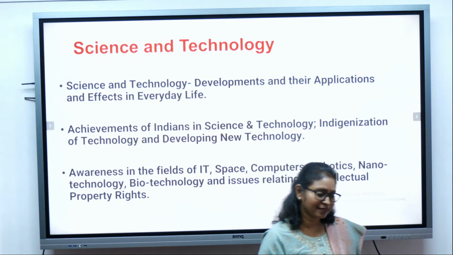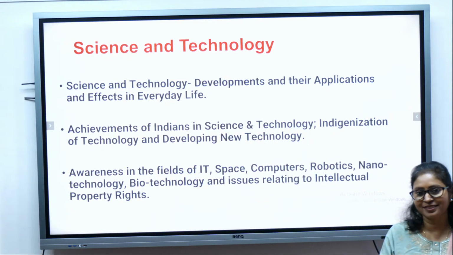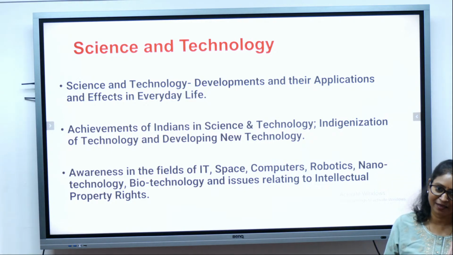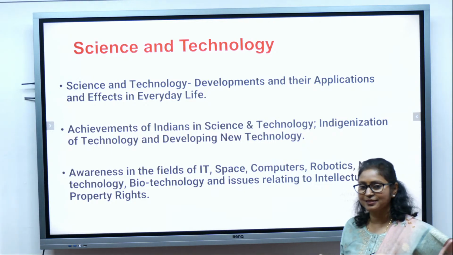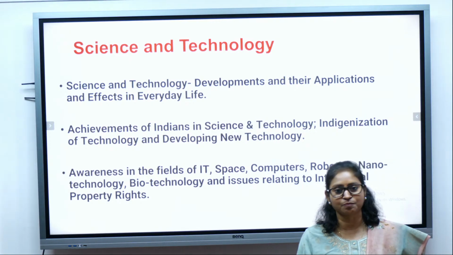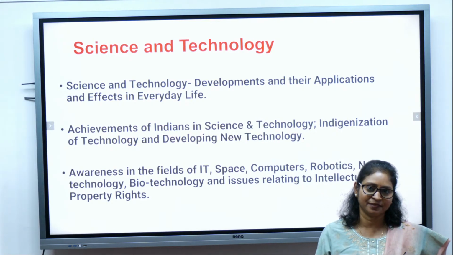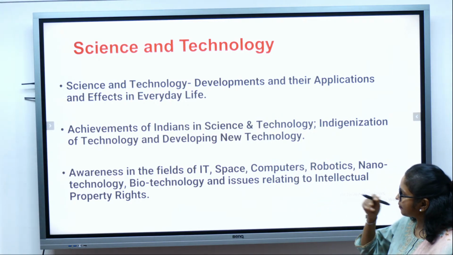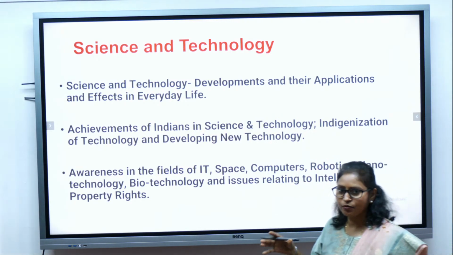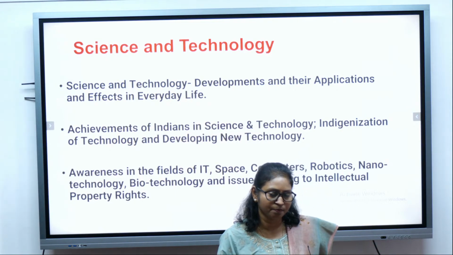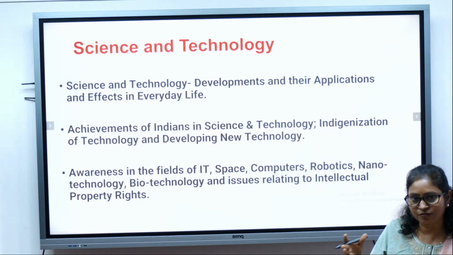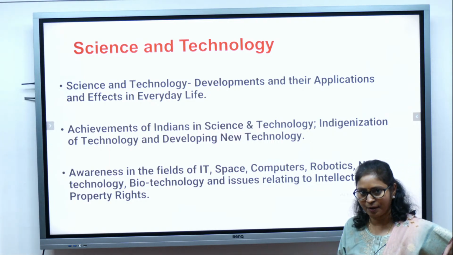So we have already started with the GS paper 3 strategy, and in that we have done the economy part. Today we will be doing the science and technology part of GS paper 3 as well as environment, right? So look at the syllabus. We are going to discuss the syllabus of science and technology as well as the syllabus of environment, right?